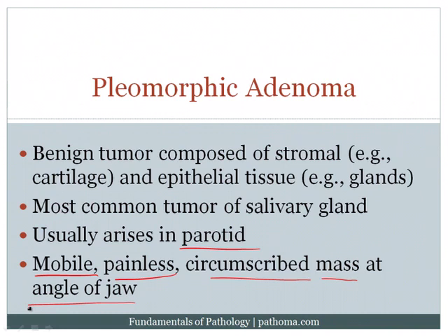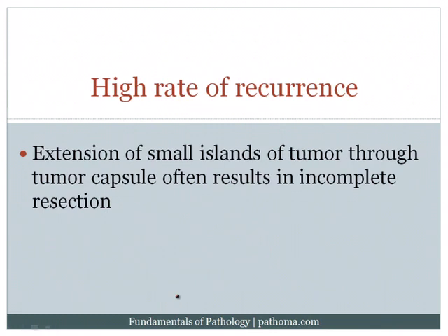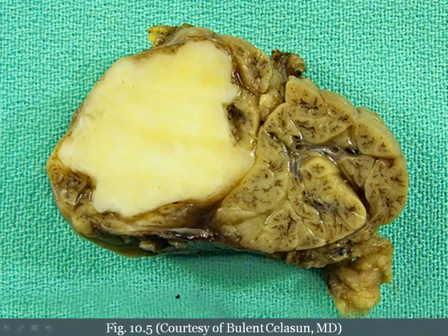Also, important to note that this is a circumscribed mass, so the tumor is very distinct from all of the tissue surrounding it. And all of these features are suggestive that we're dealing with a benign tumor. Now, important to note, and very high yield for the purposes of examinations, is that there's a high rate of recurrence in this tumor. The reason why you get a high rate of recurrence in this tumor is because the